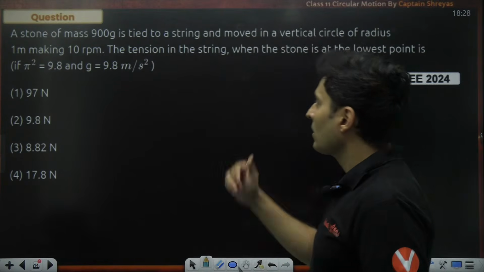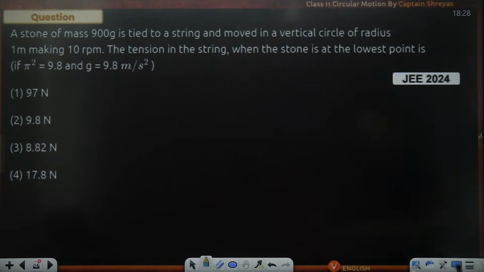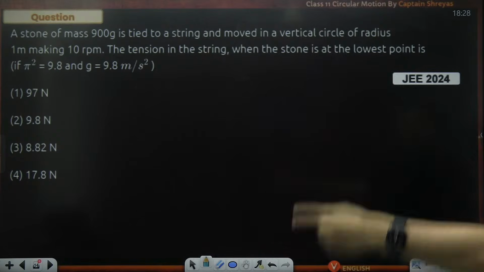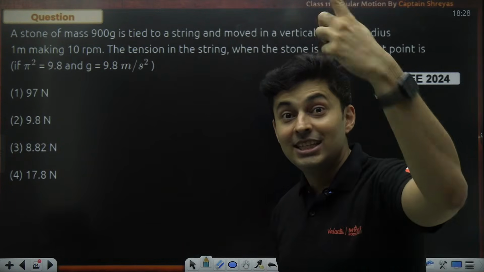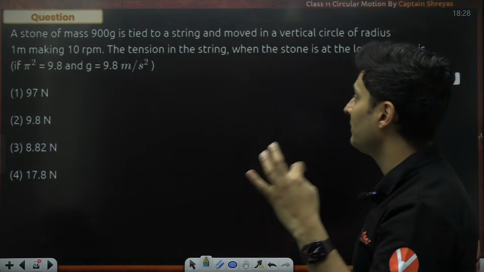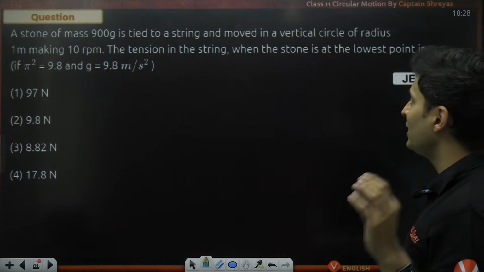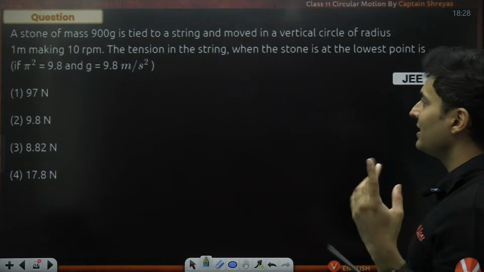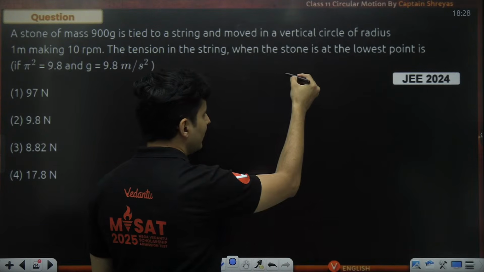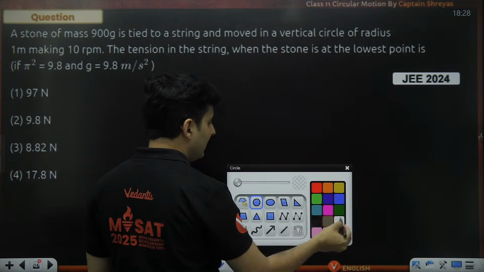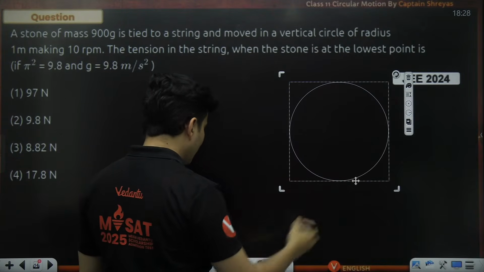A stone of mass 900 gram is tied and it is going in a vertical circle now. The previous question was horizontal. This one is going in a vertical circle. RPM is mentioned, length is mentioned, and tension is asked when the stone is at the lowest point. Okay, let's draw, guys. Things are slightly different over here because it is in the vertical plane.